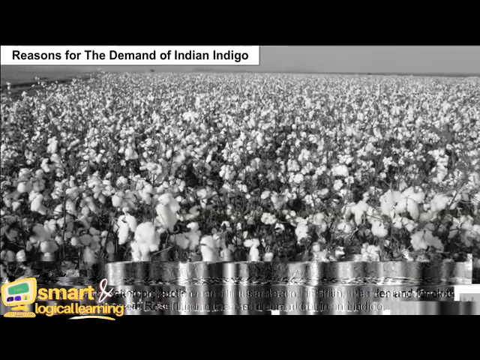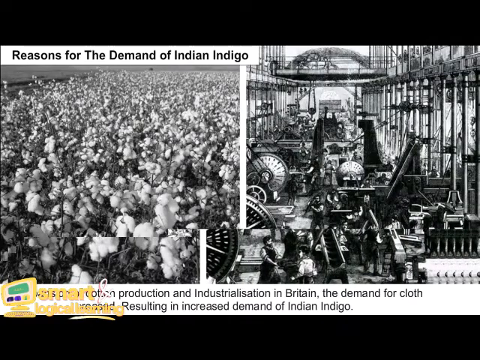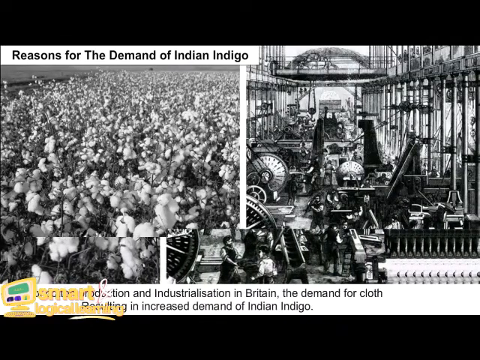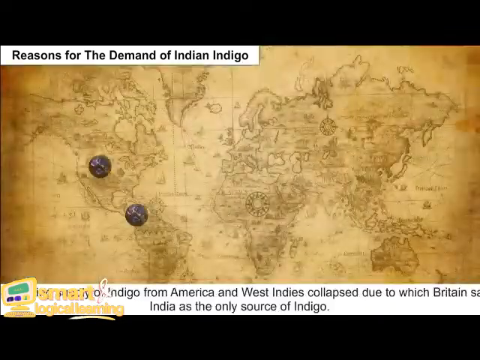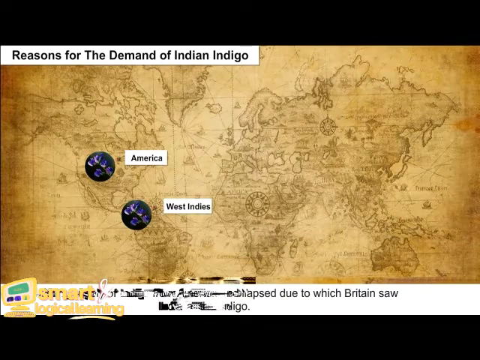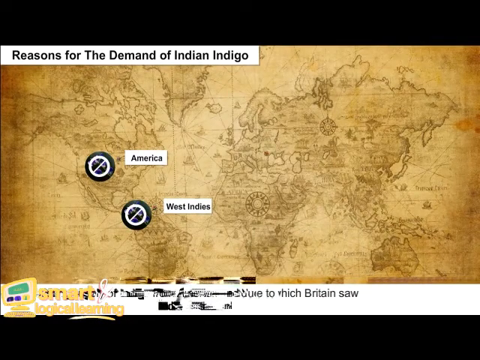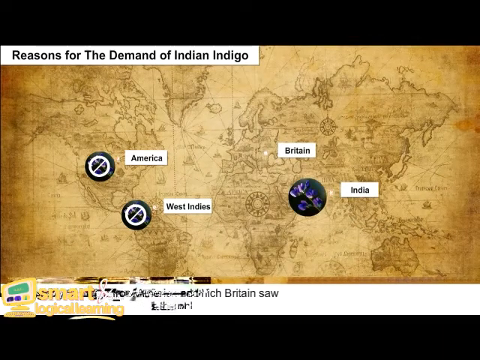With the expansion of cotton production and industrialization in Britain, the demand for cloth dye increased, resulting in increased demand for Indian indigo. The existing supply of indigo from America and the West Indies collapsed, due to which Britain saw India as the only source of indigo.